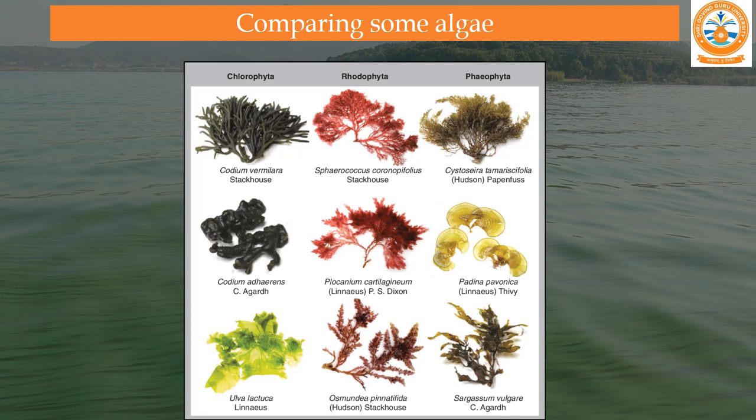Then in the brown algae group, you can find Cystoseira, then Padina. There are many species of the Padina genus. Sargassum, we also have so many species. So these are some of the common comparisons of plants.